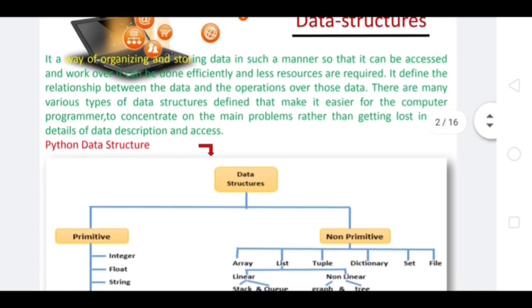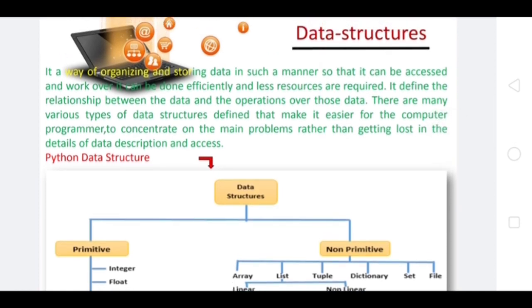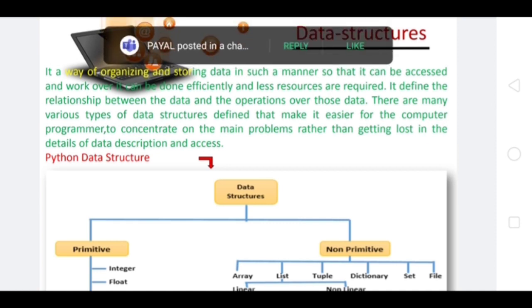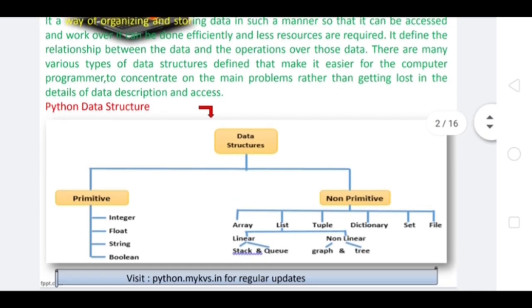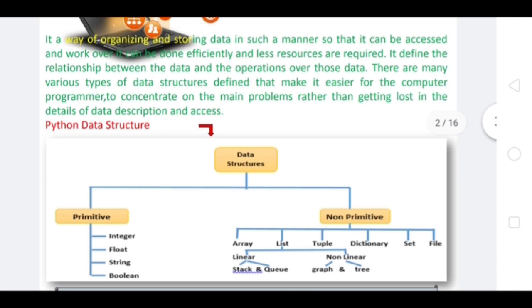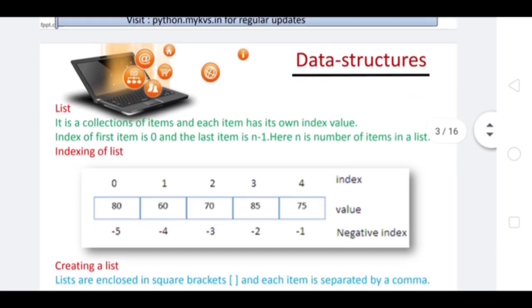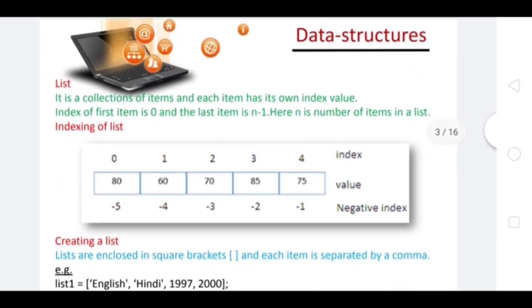So depending upon the programmers' choice, we have many data structures. Data structures are broadly divided into two parts, that is linear and non-linear. Linear data structures include the list, and non-linear include graphs and trees. So first of all, we'll discuss the list.